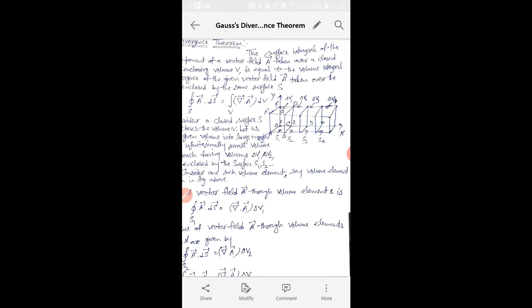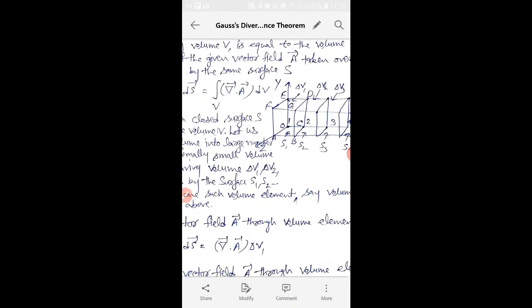Consider one such volume element, say volume element 1 as shown in the figure. We have considered the first volume element.